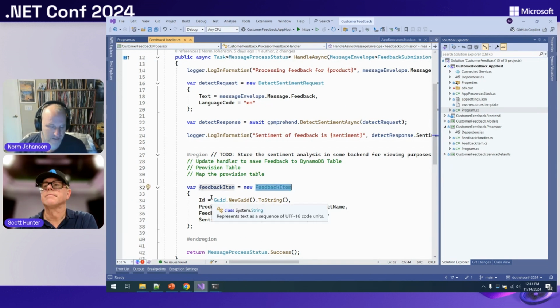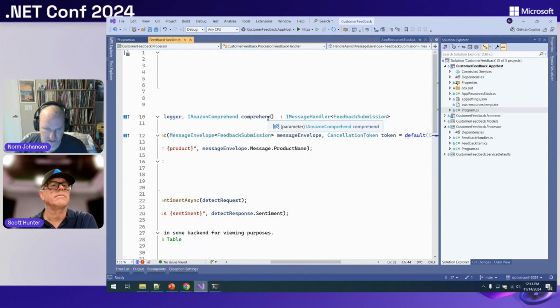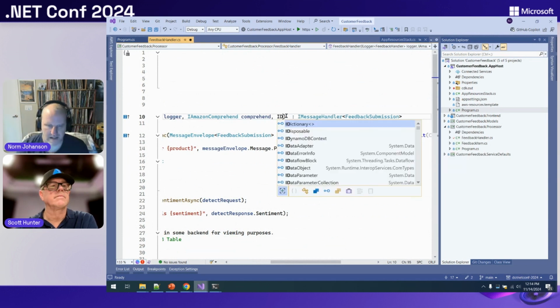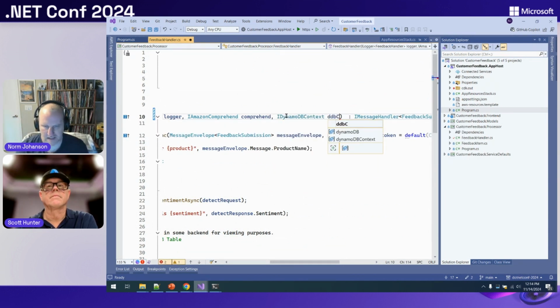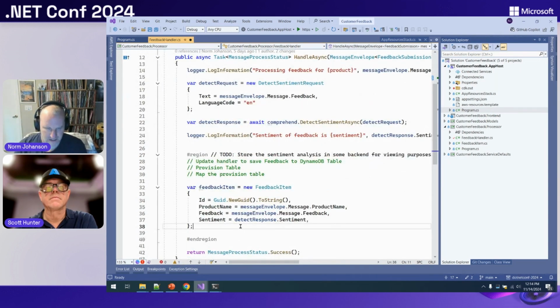To do that, I'm going to update my application code to persist that information. Then I need to go provision that table and then map it back together. So first part, super simple. Let's just add that in here. Dynamo DB context. I've already added the dependency injection services in there, so I kind of cheated a little bit.